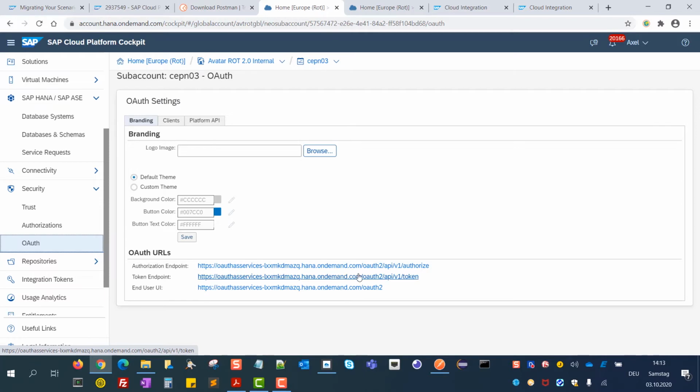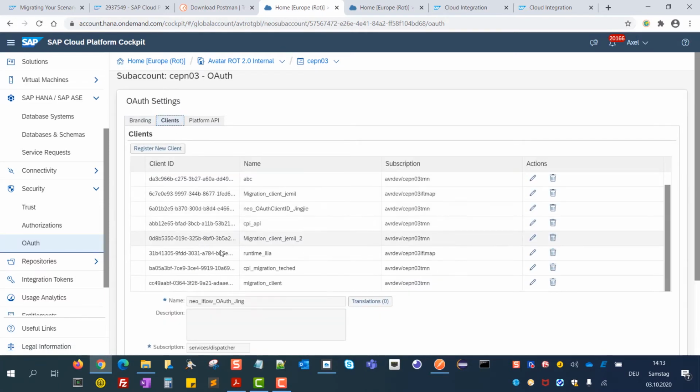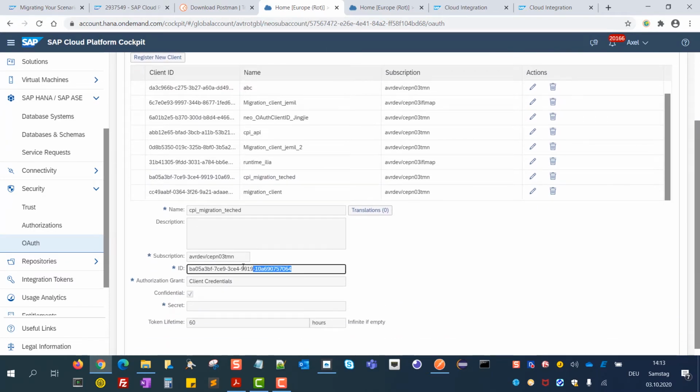And then under clients, you have to register a new client. We have done this already for this demo. So what's important, this ID gets generated, you will use it for your OAuth ID. And if you then give a secret, this you also have to enter. Make sure that you have the right subscription for your tenant and also that you have the authorization grant client credentials. In order to ensure that you can use this token for the whole migration, use a proper lifetime.